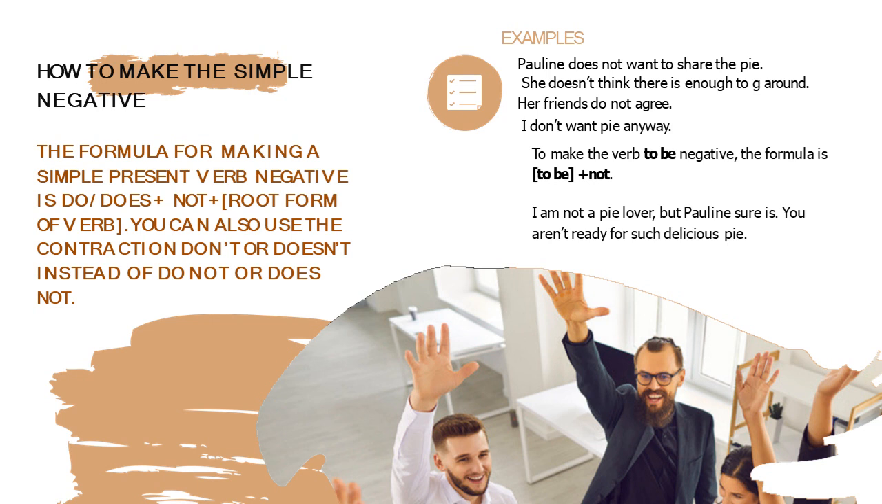To make the verb to be negative, the formula is to be plus not. Let's have this example. I am not a pie lover, but Pauline sure is. You aren't ready for such delicious pie.